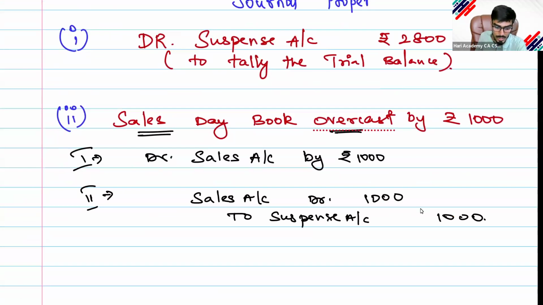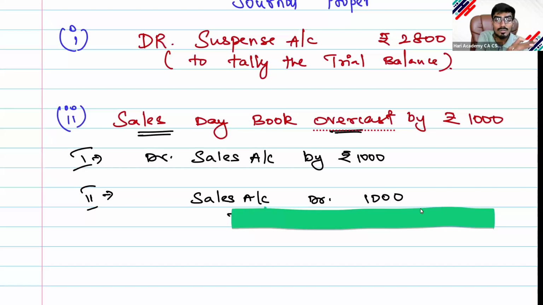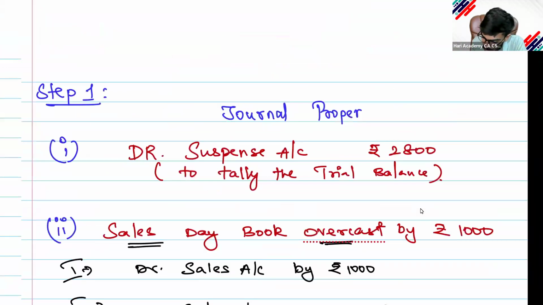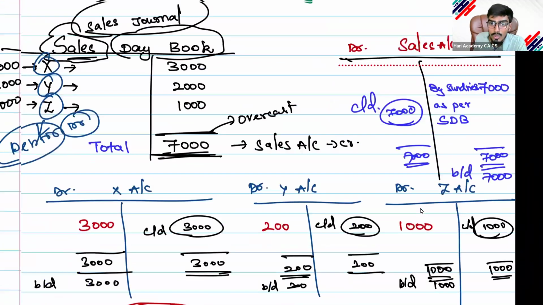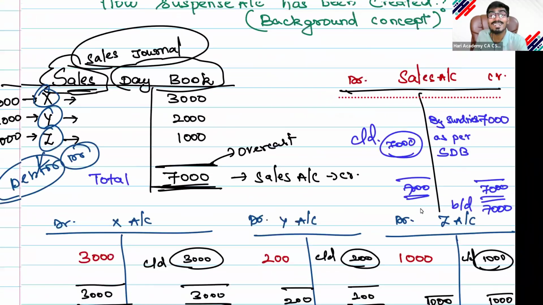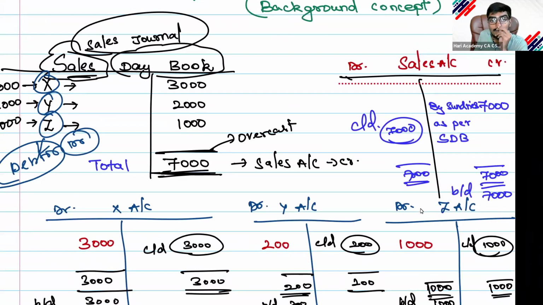Suspense account 1,000. So what should I do? While doing ledger posting, as I already told you, for debit you go to the sales account and see the debit side and put a value of 1,000. So go to the sales account, or reopen the sales account.